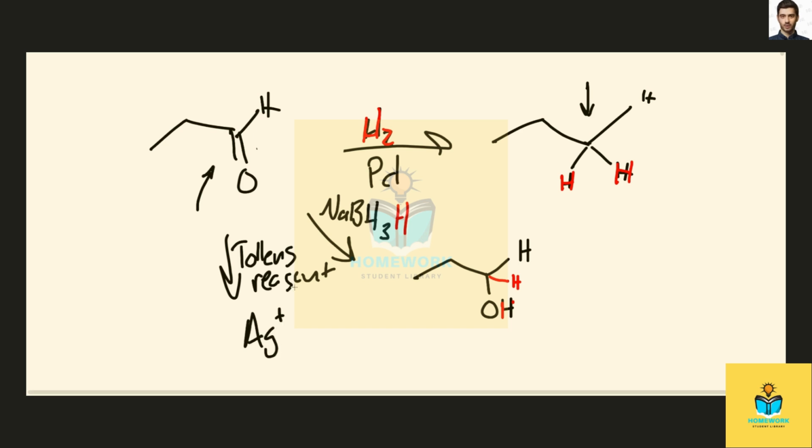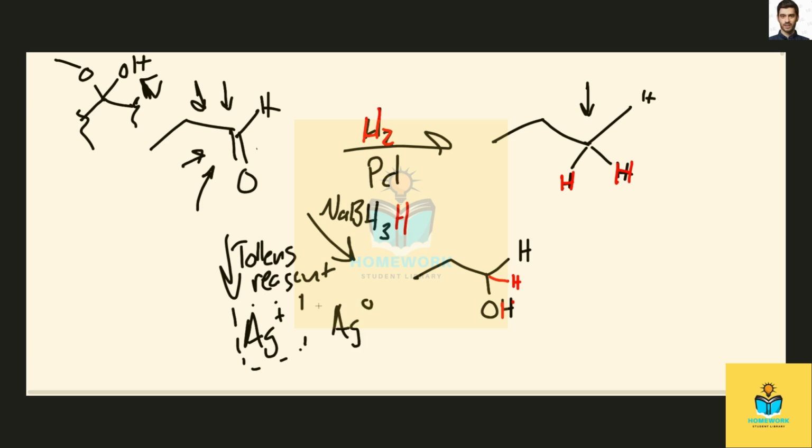And if that test is successful, that is, if the sugar is a reducing sugar, which means that sugar has an aldehyde functional group, or can also have an acetal instead of hemiacetal, that would be like the ringed sugar form as opposed to the straight chain sugar form. Point is, if it sees an acetal or an aldehyde, this silver gets turned from silver ion to silver zero and deposits on the walls of whatever reaction vessel you're using for that.